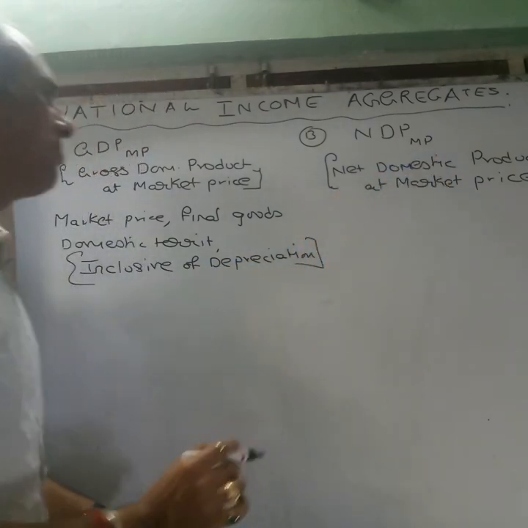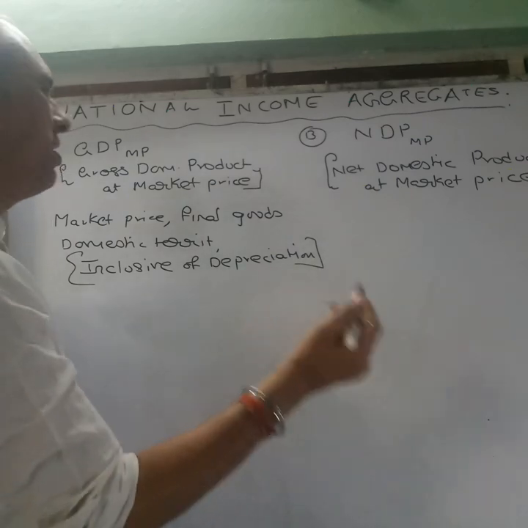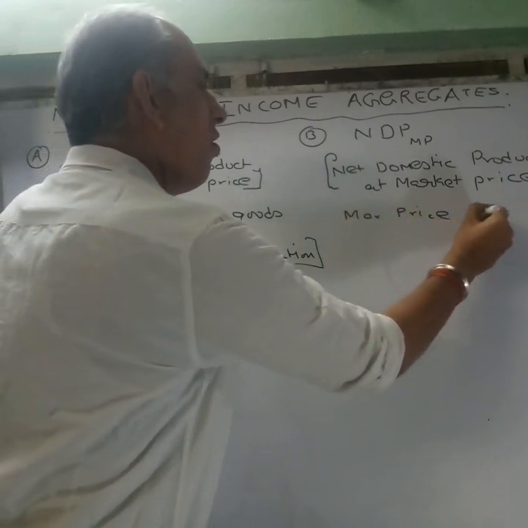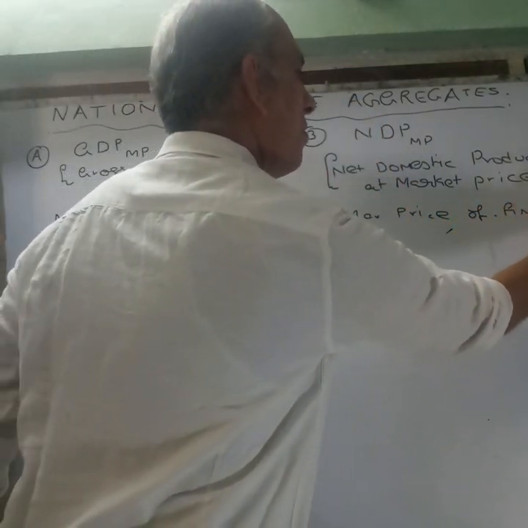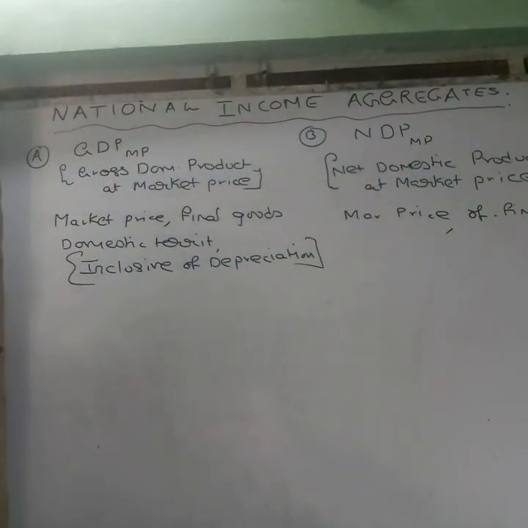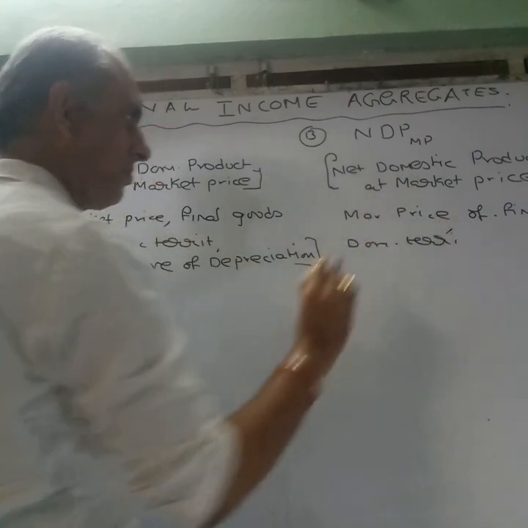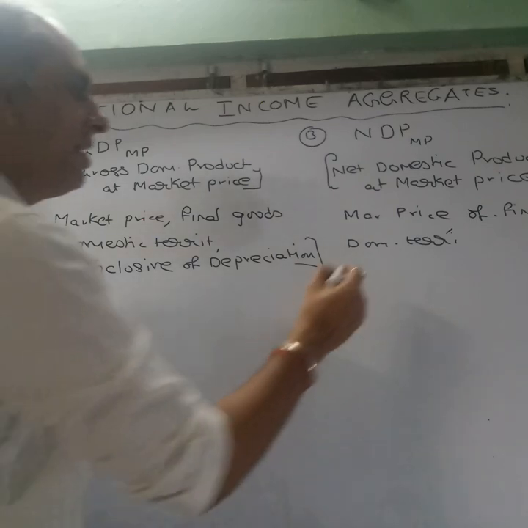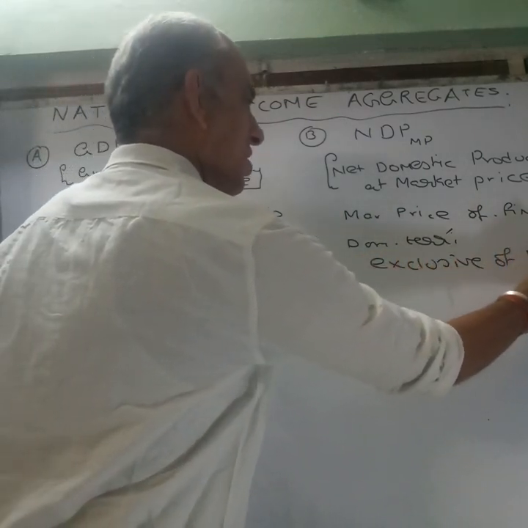Net domestic product at market price. I will pick almost the same terms and try to see how it differs. It is also the market price of all the final goods which are produced within the domestic territory, but most importantly, it is exclusive of depreciation.